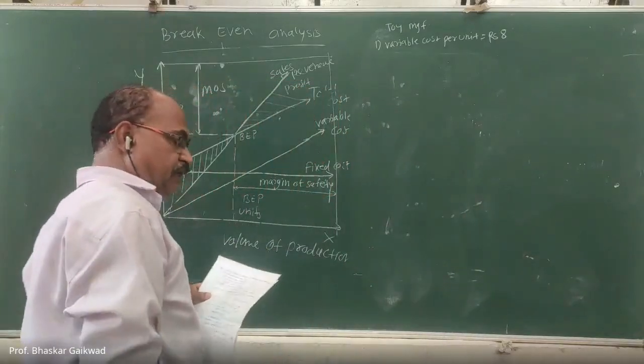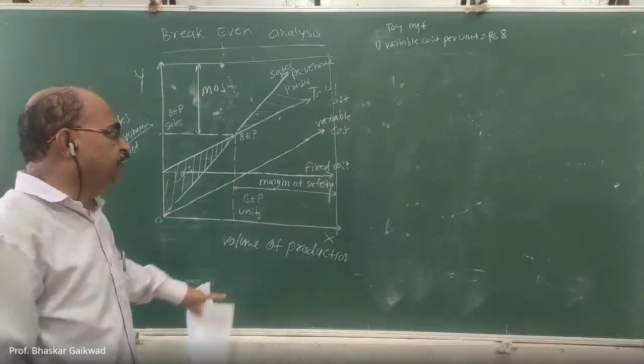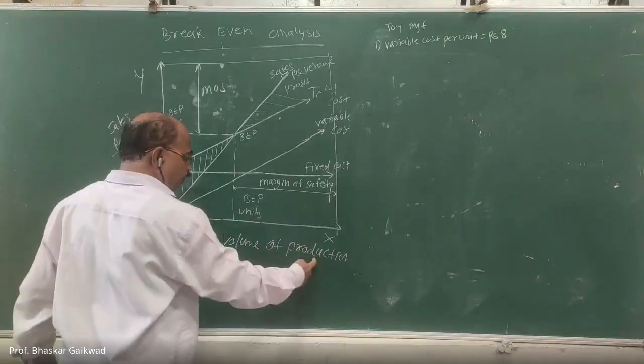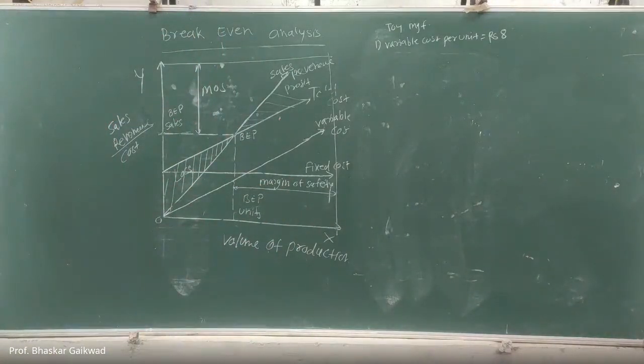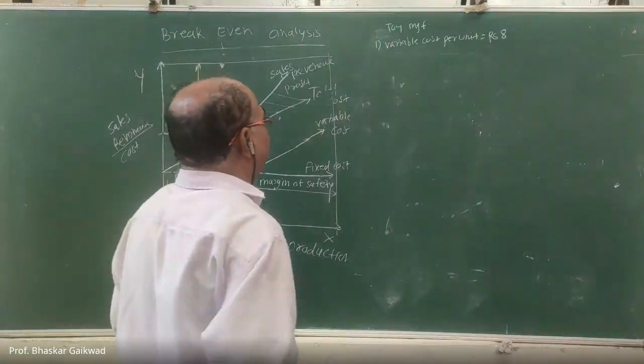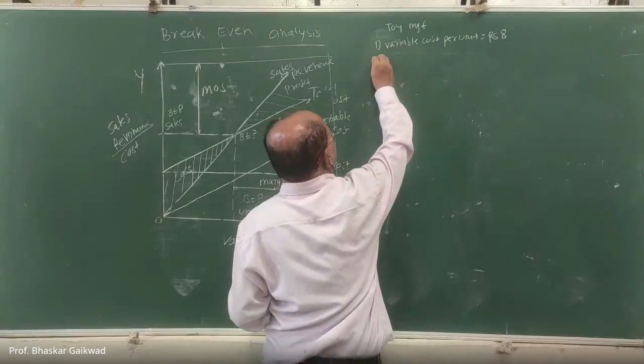Variable cost means that with the volume of production, if we increase the volume, variable cost will increase because we require more raw materials, more oil, coolant, etc. Variable cost per unit is given.